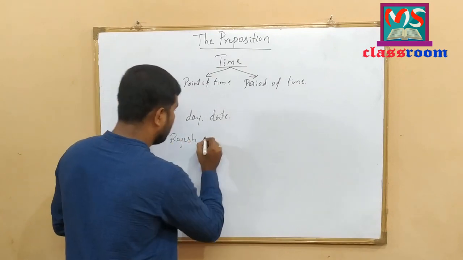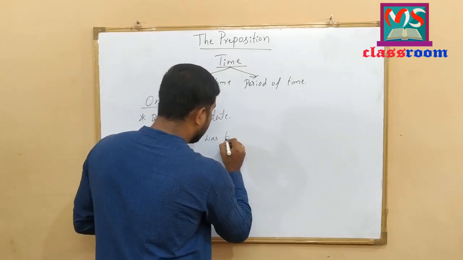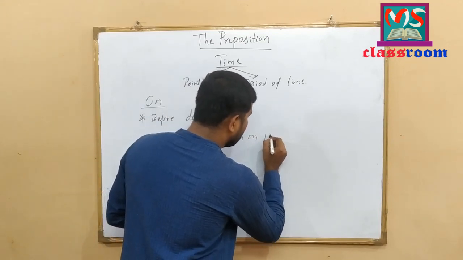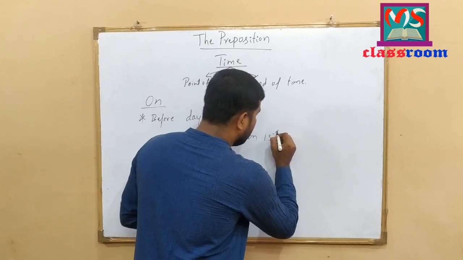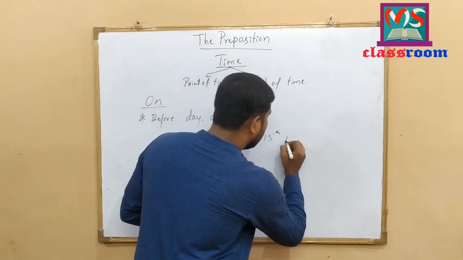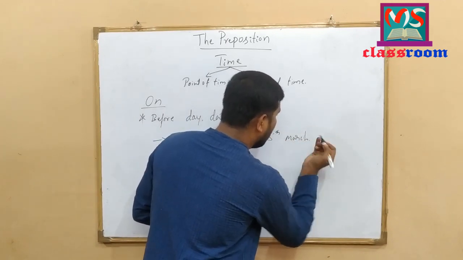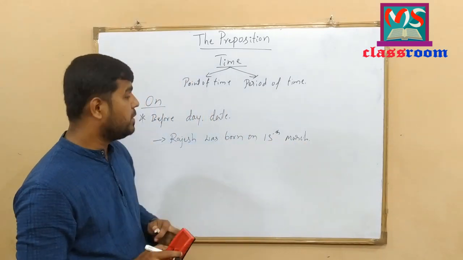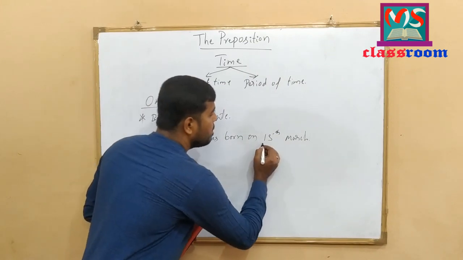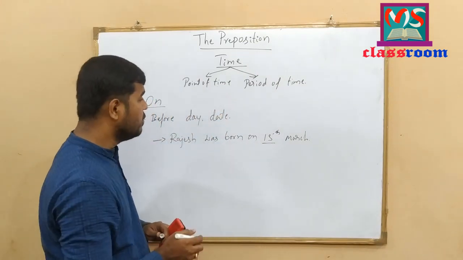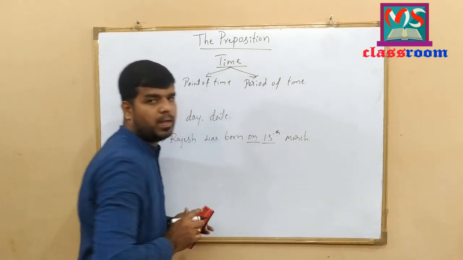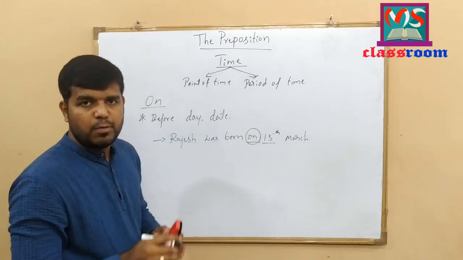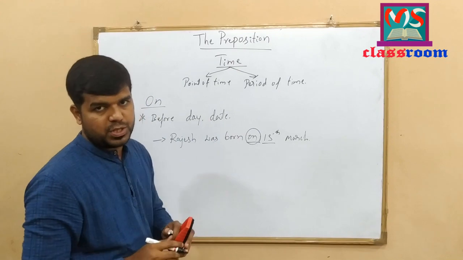Rajesh was born on 15th March. Look at here. Rajesh was born on 15th March. Here, before date, I have used the preposition on here. Before the date, we should use preposition on. We shouldn't use any other prepositions.